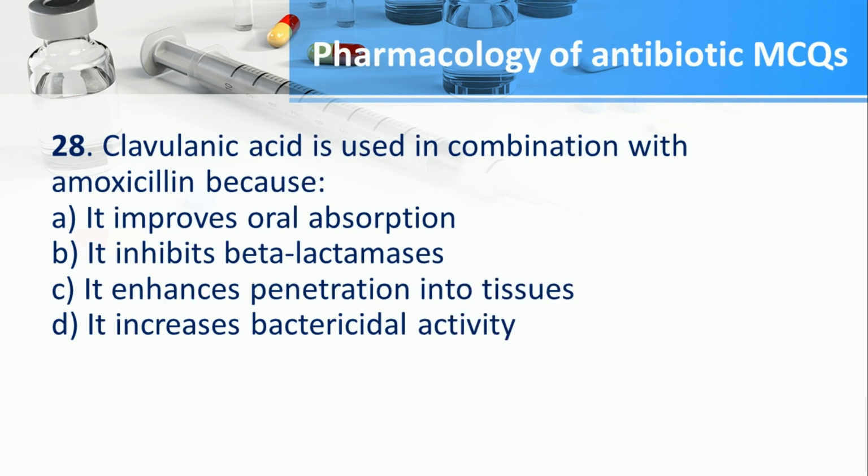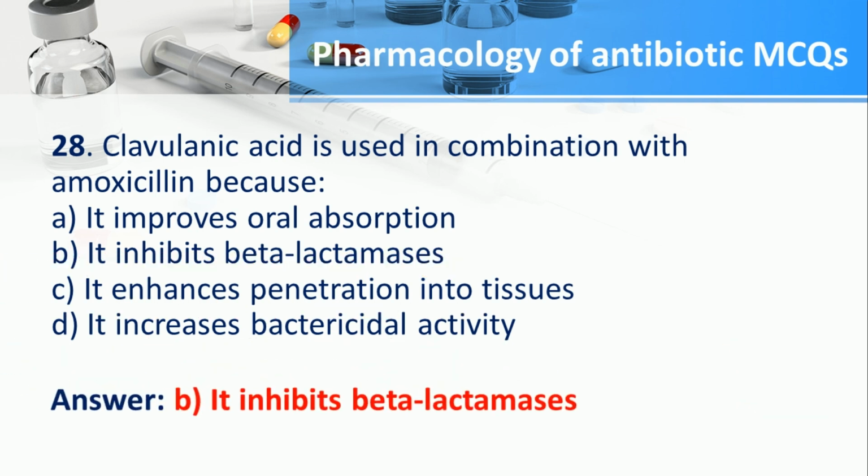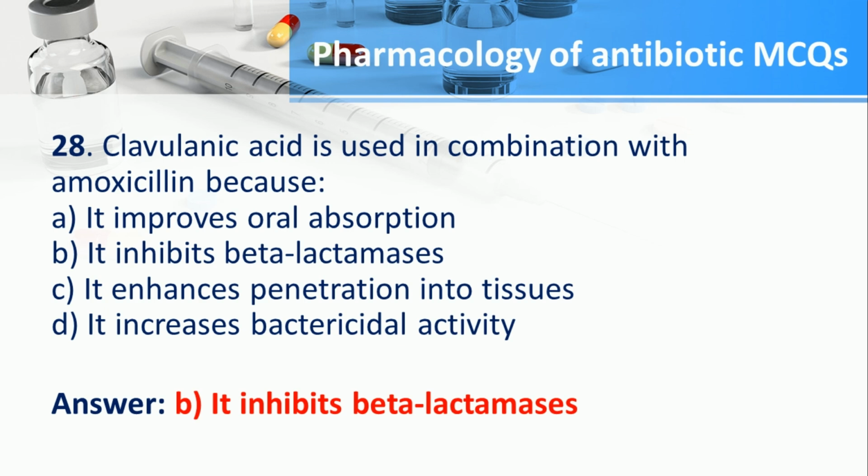Number 28. Clavulanic acid is used in combination with amoxicillin because A. It improves oral absorption, B. It inhibits beta-lactamases, C. It enhances penetration into tissues, D. It increases bactericidal activity. The answer is B. It inhibits beta-lactamases.